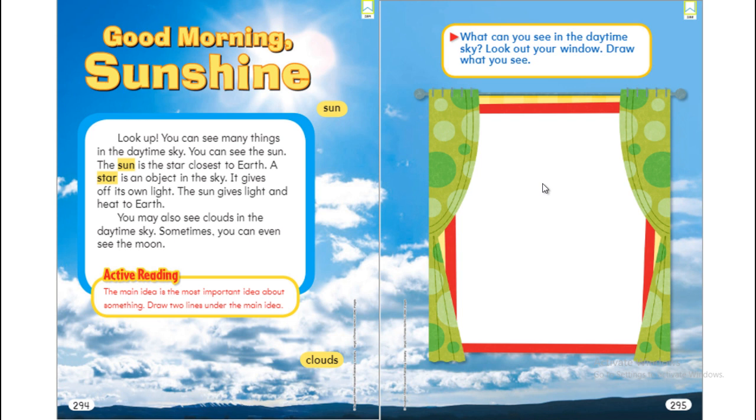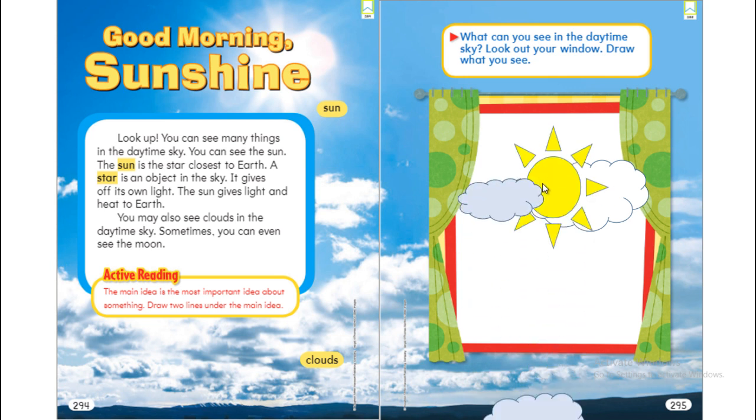What can you see in the daytime sky? Look out your window and draw what you see. For me, I looked up and I saw clouds. And the sun. But more clouds covering the sun. So I drew like this. You can draw your own pictures of what you see in the day sky.